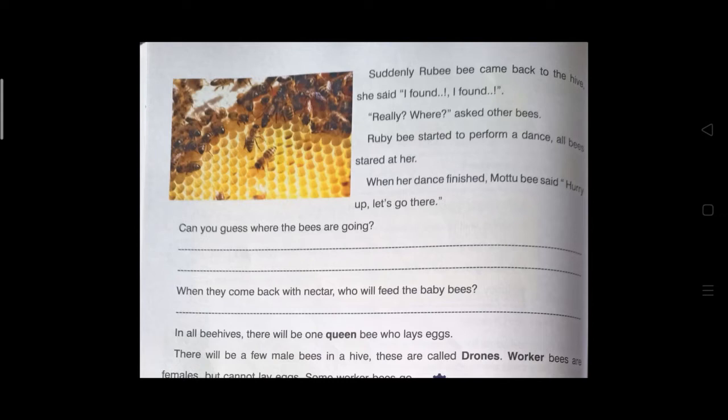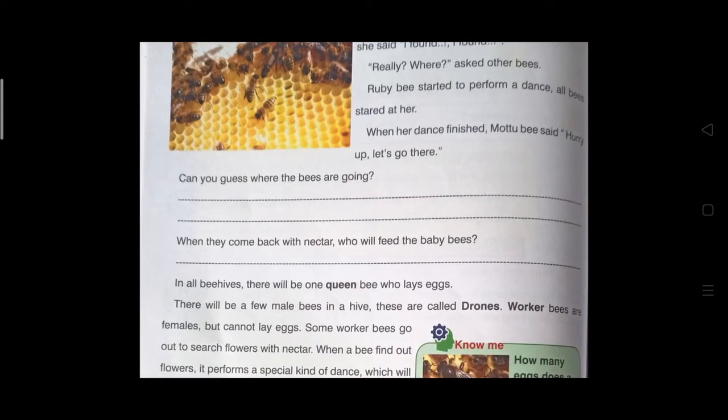Okay, look at the next question. When they come back with nectar, who will feed the baby bees? So there will be baby bees in the beehive. Beehive is the home of the honeybee. Small beehives will be there. Small baby bees will be there in the hive. So who will feed the baby bees?